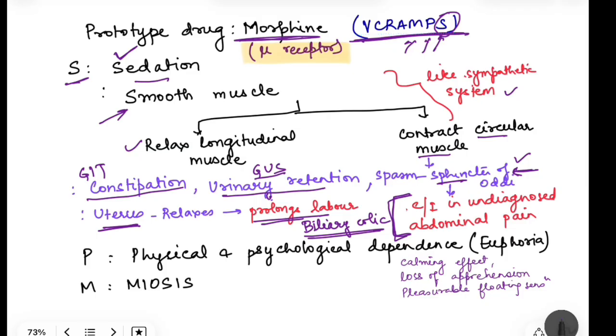Then we have the physical and psychological dependence. That is because of the euphoria that occurs because of decrease in GABA release and increase in dopamine release. That is, there is extreme pleasurable sensation, there is loss of apprehension, and a calming effect. Then M. M is for miosis, that is constriction of the pupil.